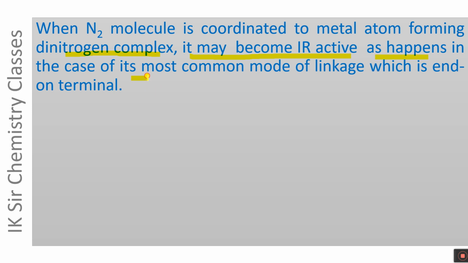case of its most common mode of linkage, which is end-on terminal. The most common mode of linkage of N2 molecule in dinitrogen complexes is end-on terminal. We have already seen that N2 molecule can be coordinated to the metal atom in 4 different ways, but the most common of them is end-on terminal, and in this mode of linkage N2 molecule is IR active.